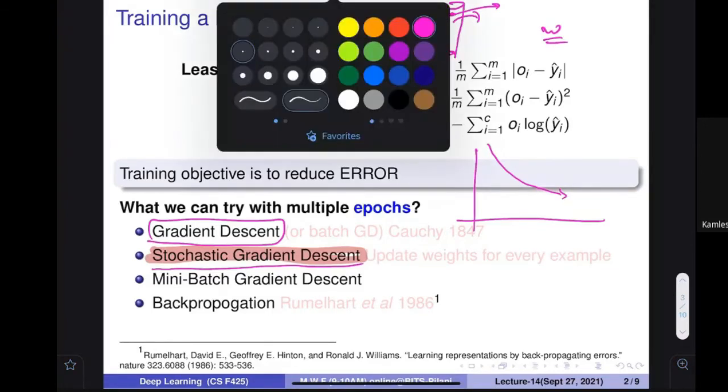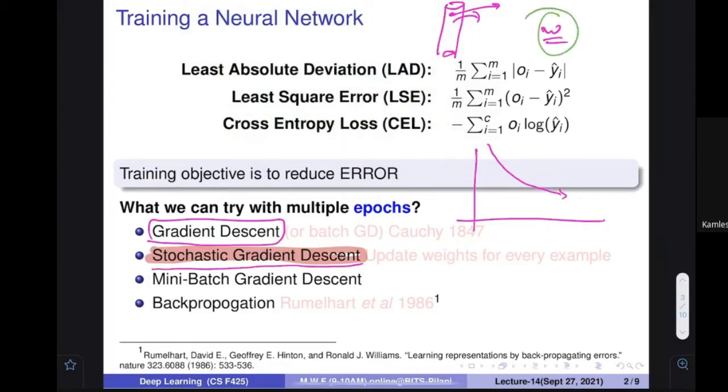But when you change this kind of mechanism, you say that with every item I'm going to change the thing. What would happen? That error could shoot up, come down, shoot up, come down. This kind of behavior you are going to observe. So a lot of ups and downs, but ultimately we can see that the error is going to come down, but a lot of ups and downs would happen in between.